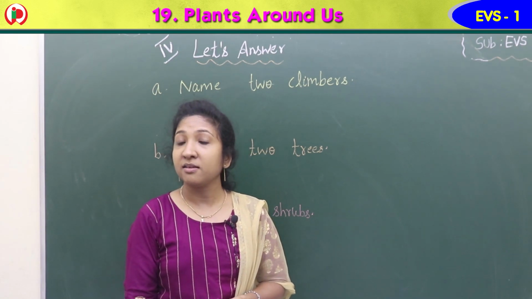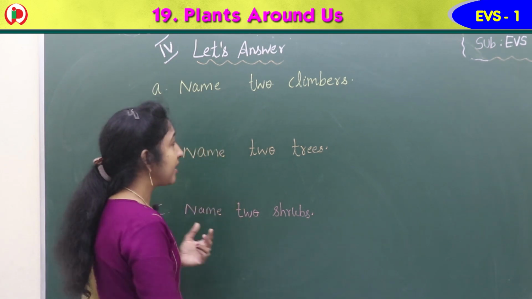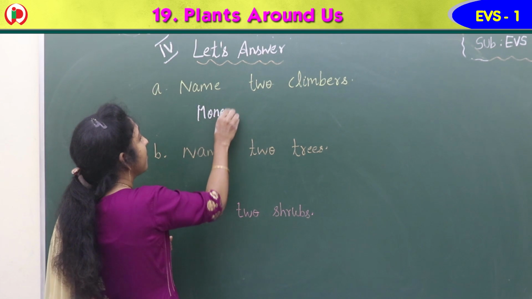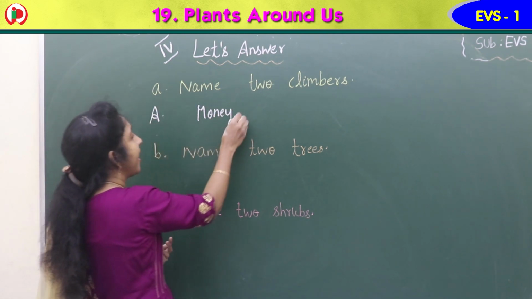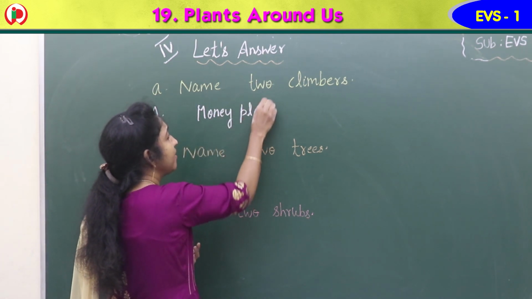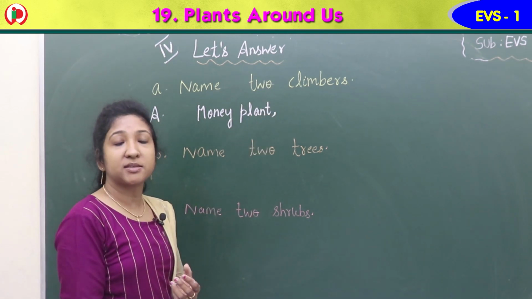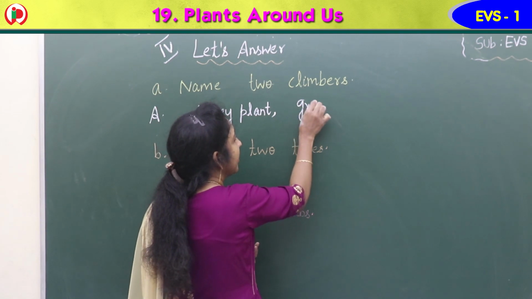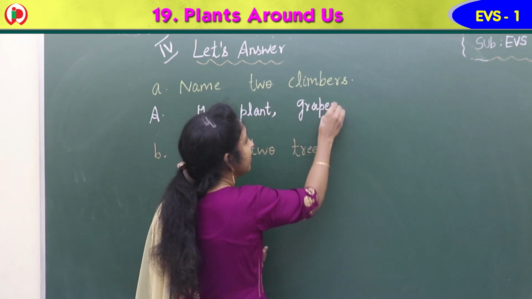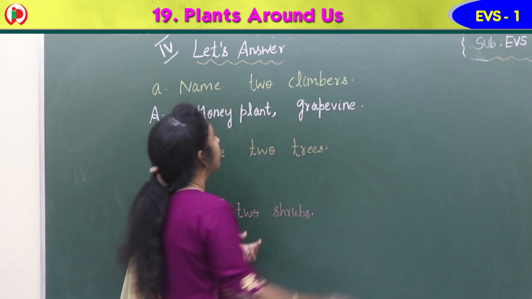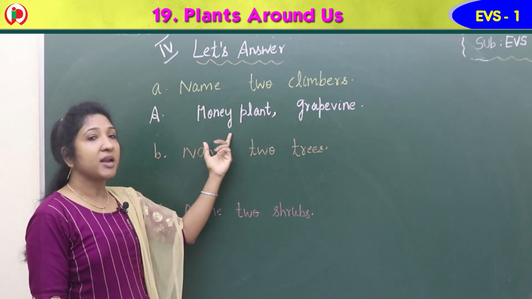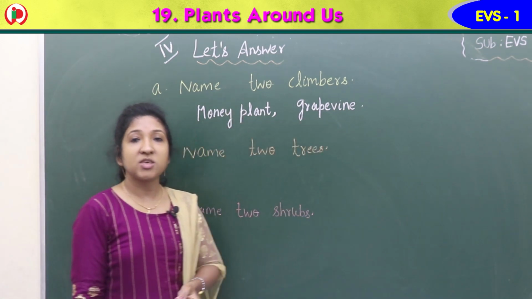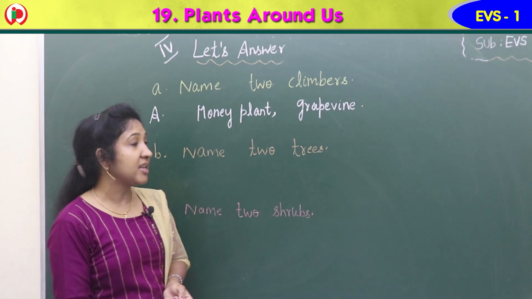Example, yes, money plant. We can write money plant. Answer, money plant. Then, one more example. You have to write 2 examples. Money plant, yes, grapevine. G-R-A-P-E, grapevine, V-I-N-E. Money plant, M-O-N-E-Y, money, P-L-A-N-T, plant, money plant, comma, grapevine.